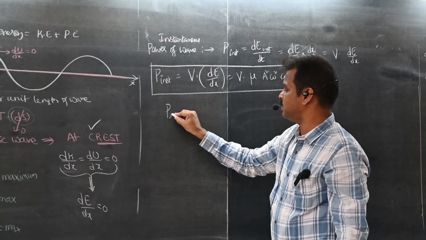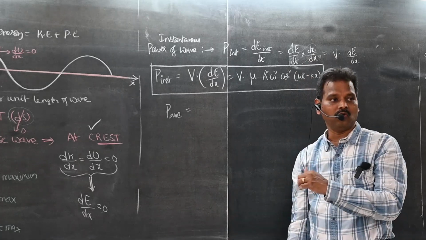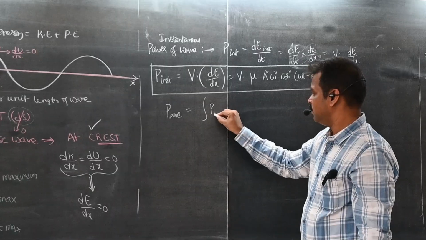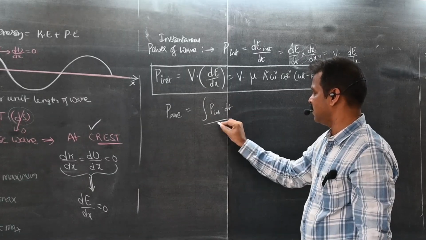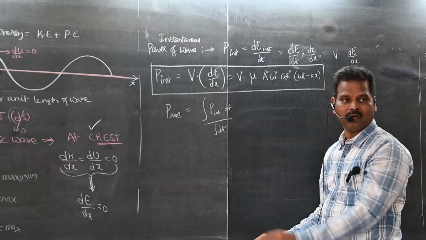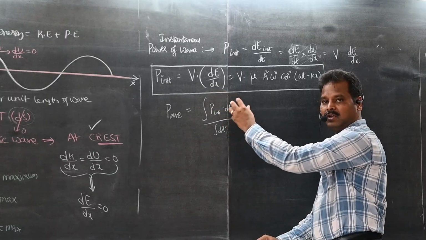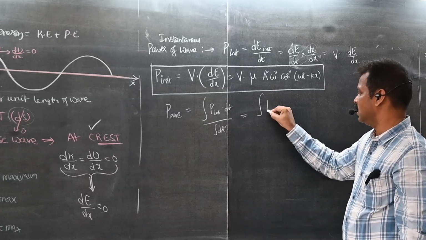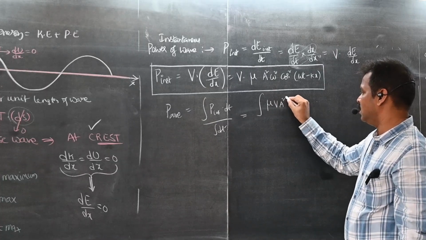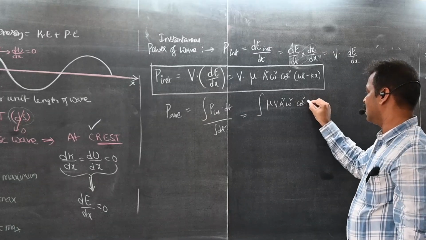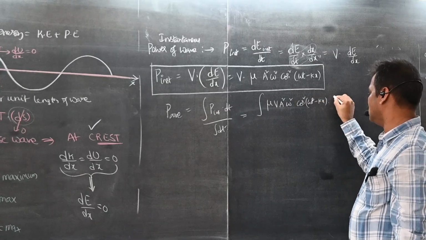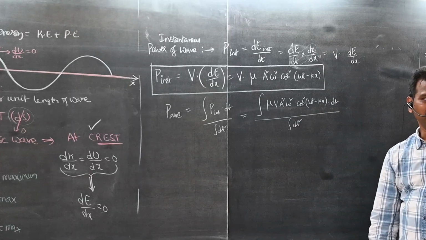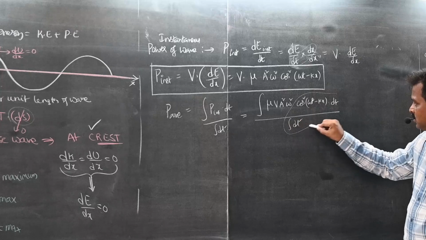But I want the average power, students. You will learn how to find average power in second PUC. I am just giving the equation: integral of P instantaneous dt divided by integral dt. Multiply instantaneous power with dt and divide by the integral of dt, and you will get the average power. So this is integral of mu v a square omega square cos square (omega t minus kx) dt by integral dt.